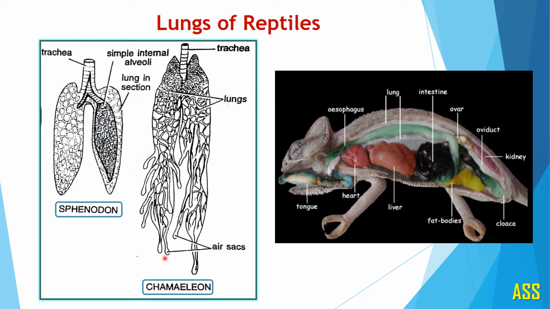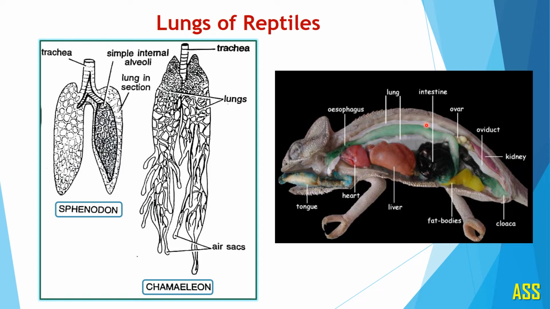Then see another example of reptiles, a well-known example, chameleon. Now observe the position of lung in this chameleon. This is the position of lung. You can observe that in chameleon, the left and right lungs are present. You can observe the side view here.